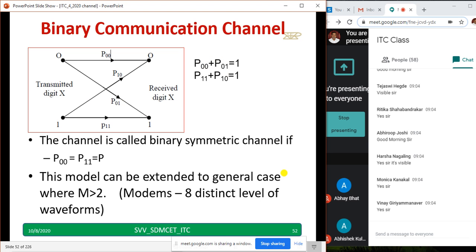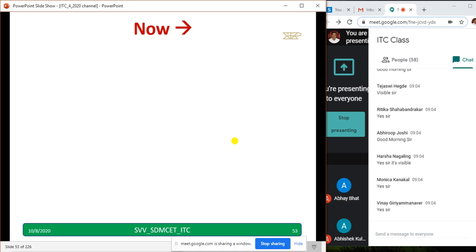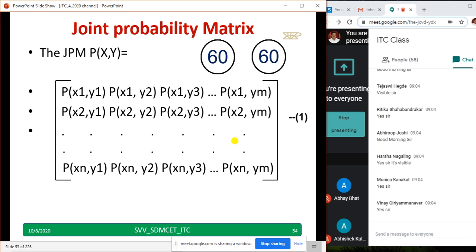Also we have discussed the binary communication channel. It's a channel only. When I say BSC symmetric, when I say these two will be equal, P00 and P11 will be equal, then only I can use the word symmetric. This also we have discussed in the previous class. Now we'll continue our discussion.